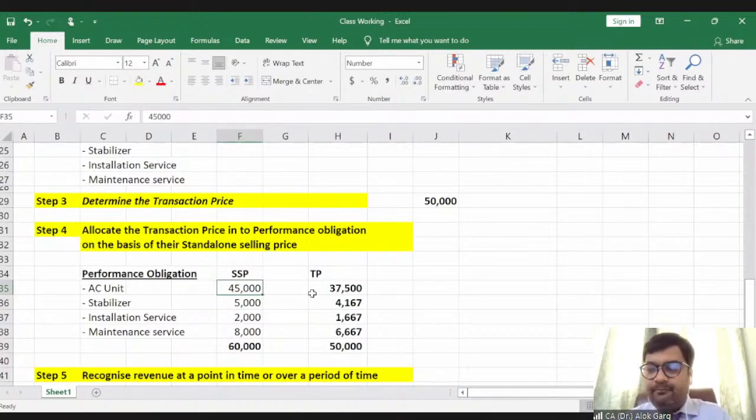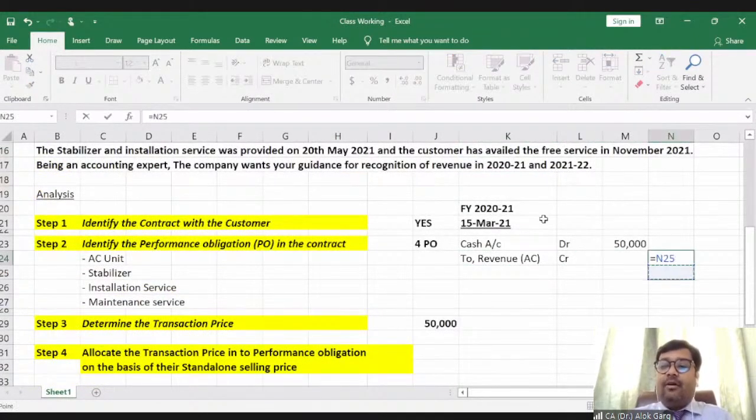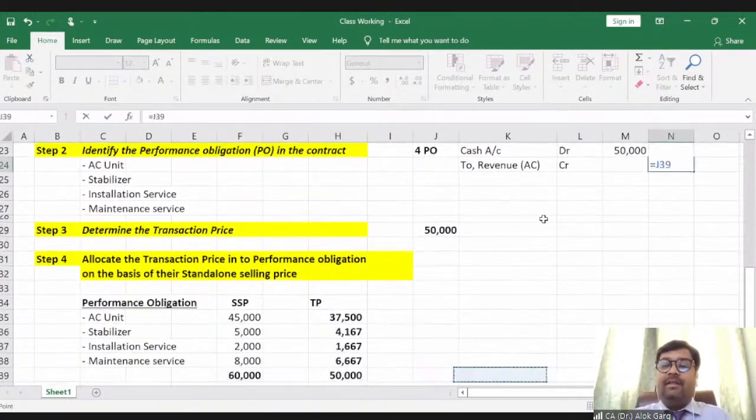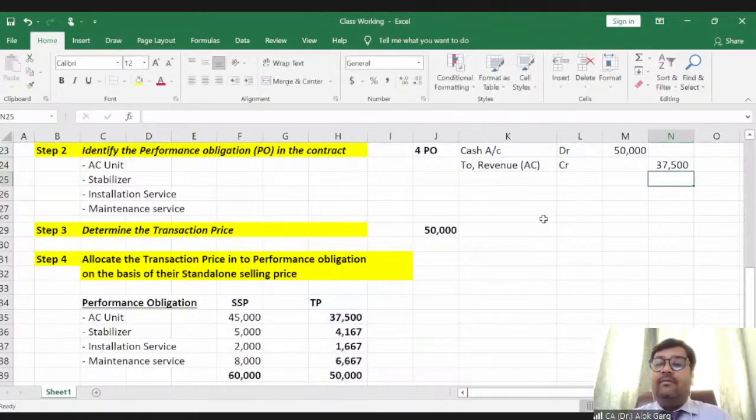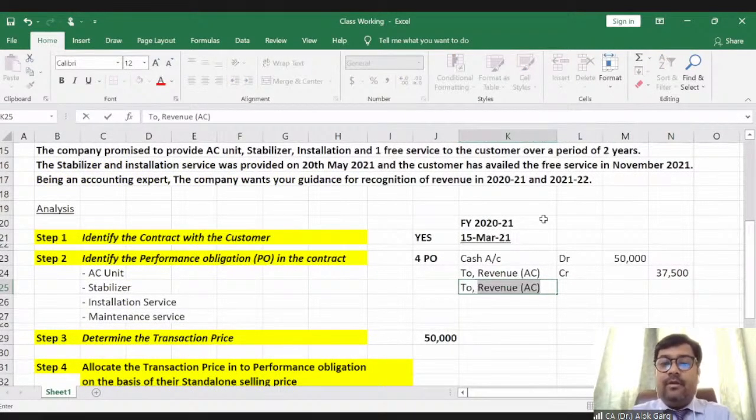45:5:2:8, right? So 37,500 comes out by this formula: 50,000 multiplied by 45,000 divided by 60,000. So here I need to recognize revenue only to the extent of 37,500, which is the allocated transaction price of the air conditioner.